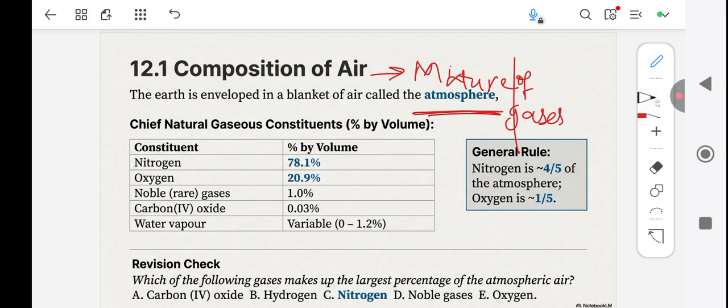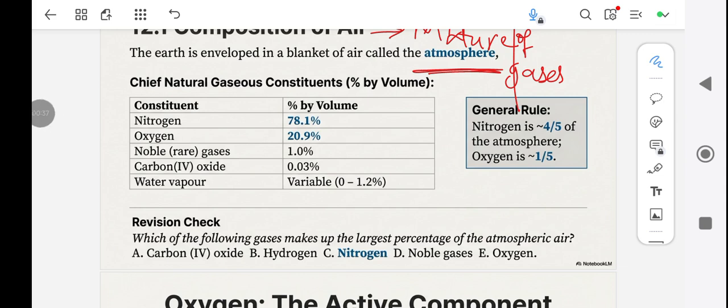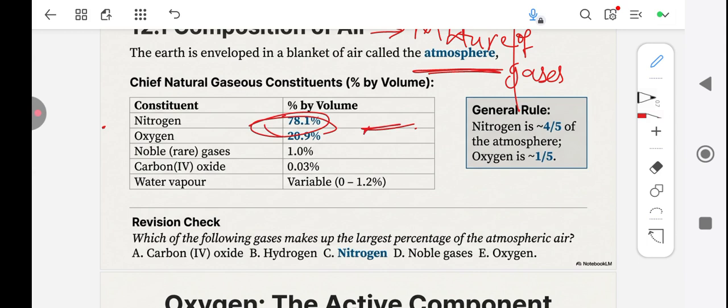So, what are the constituents of air by volume? We can be able to know the constituents of air by volume. So let us continue. The first constituent of air by volume is nitrogen. Nitrogen is the element of air that has the highest volume possible. So nitrogen has 78.1 percent. It has the highest volume of air.